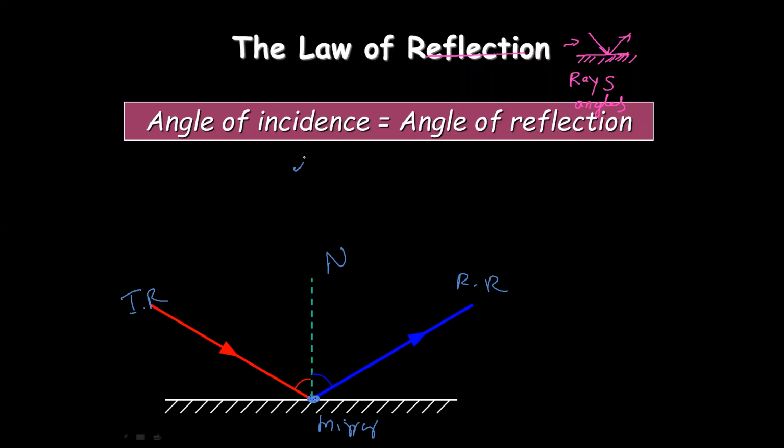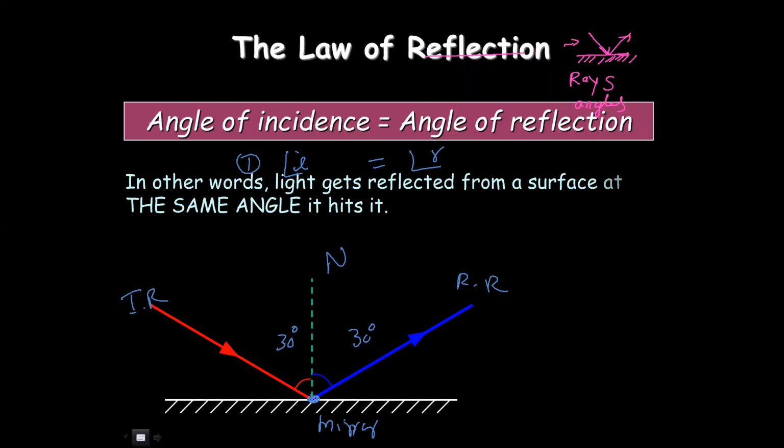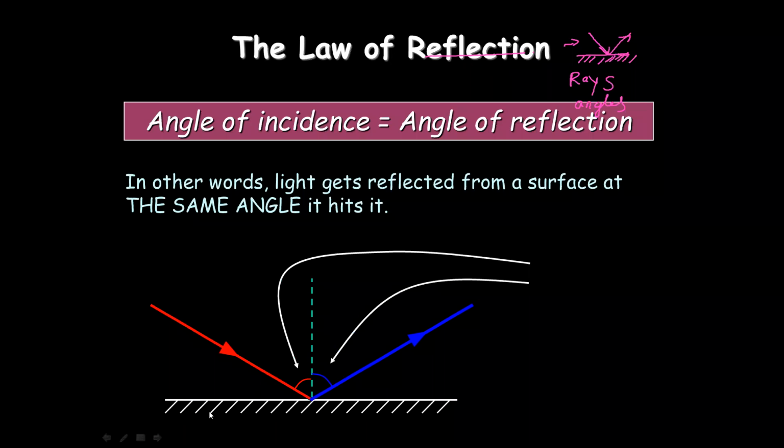And the second law: the angle of incidence is equal to the angle of reflection. Suppose this is 30 degrees if you measure using the protractor, and this angle must be 30 degrees. So that is the second law of reflection. Hope it is clear, the first law and second law. Clear, children? At whatever angle the ray comes and is incident, at the same angle it will go back. So both angles always give you the same value.